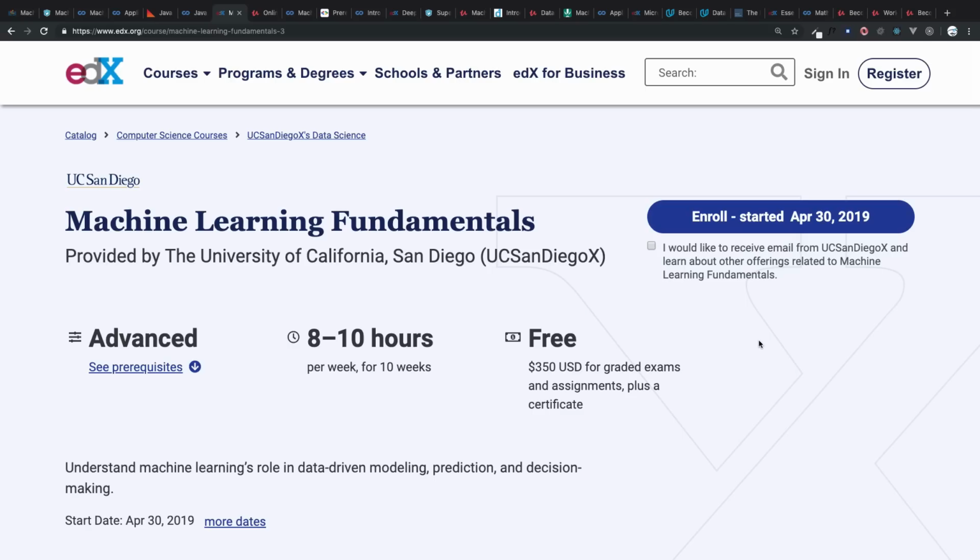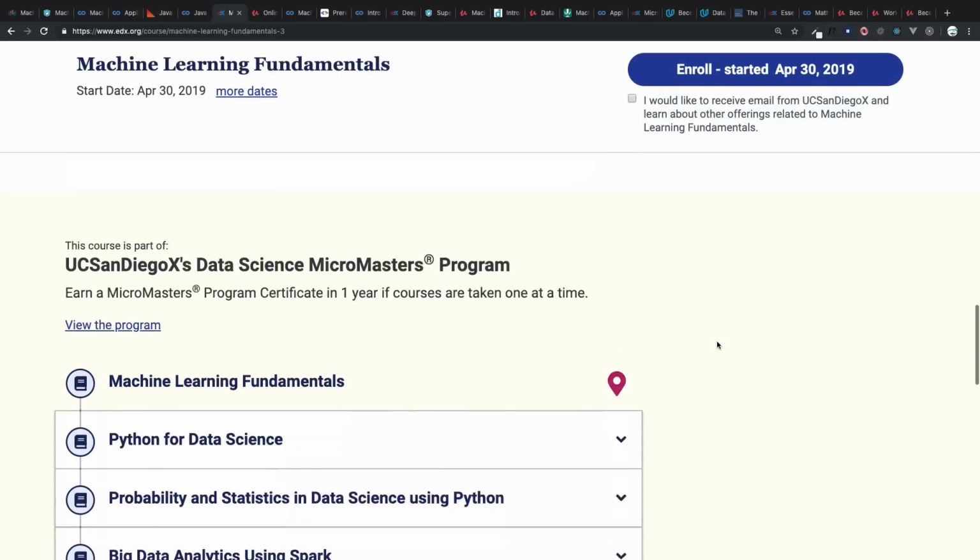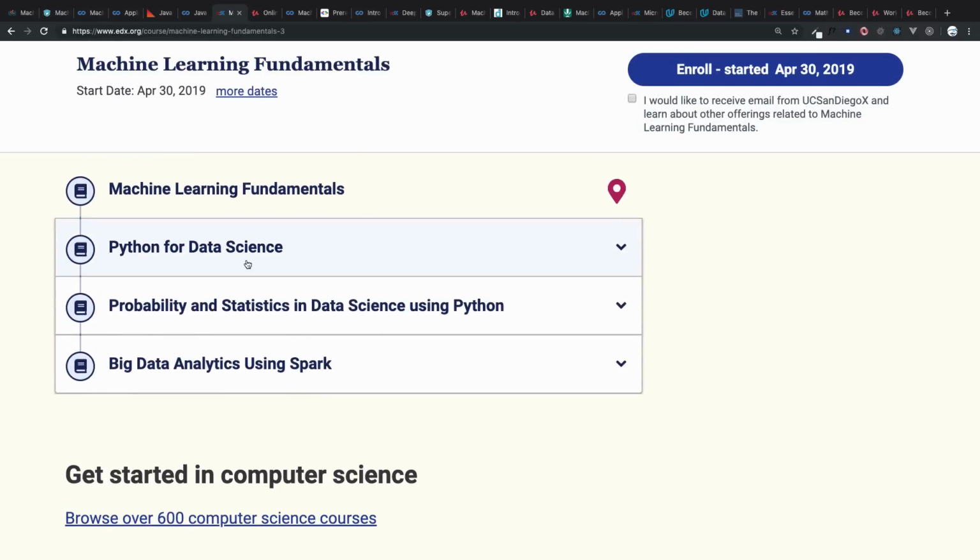But if you want to learn the fundamentals of machine learning, what is machine learning, how you can do things, what machine learning can do, there's an edX course offered by University of California, San Diego, and they are going to cover some of these things like Python for data science, big data, probability, statistics, machine learning fundamentals. So it's like the data science part of machine learning.